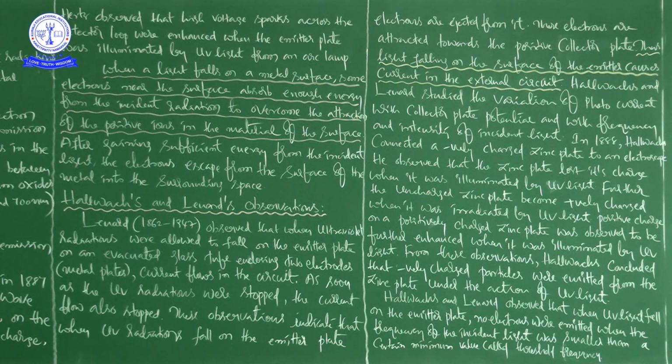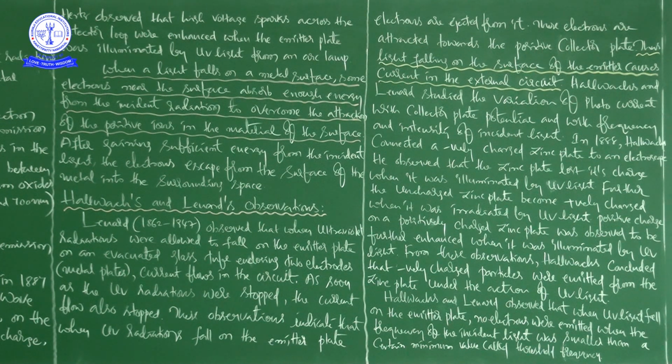To overcome this barrier, these electrons need a certain amount of energy. That energy should be sufficient, otherwise electrons will not come out.